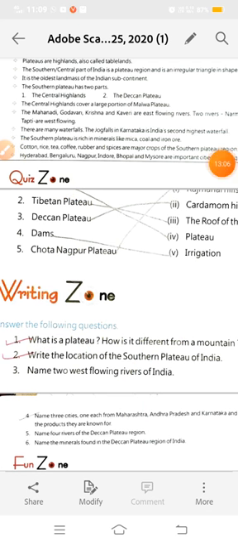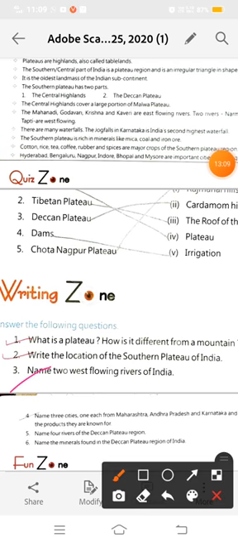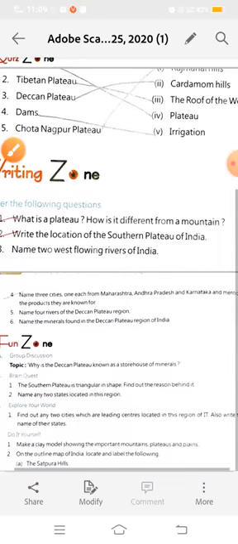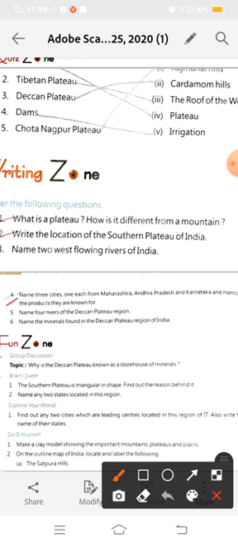Now the next question is: name two west flowing rivers of India. So which are the west flowing rivers? Narmada and Tapti are west flowing rivers. Now question number 4 on page number 36.